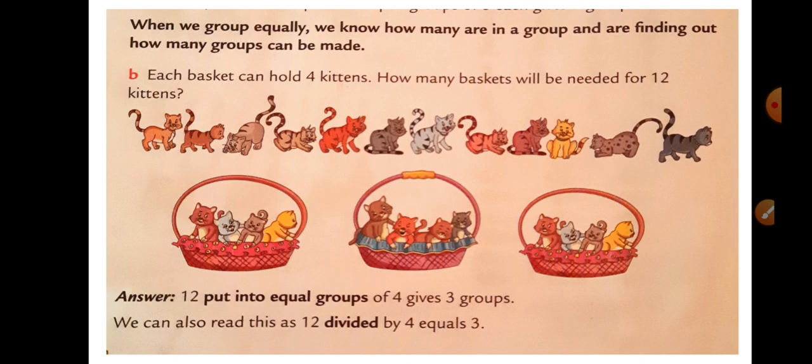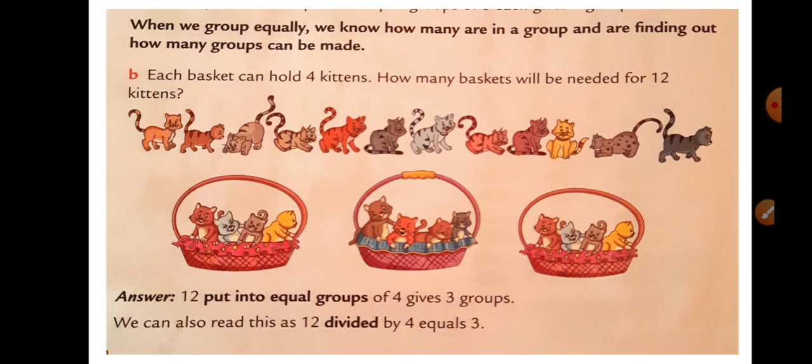So again we will be dividing it into equal groups, and we will be putting it in another group, that is a basket. So 4 kittens here, 4 kittens here, 4 kittens here. 12 put in equal groups of 4 gives 3 groups, right?